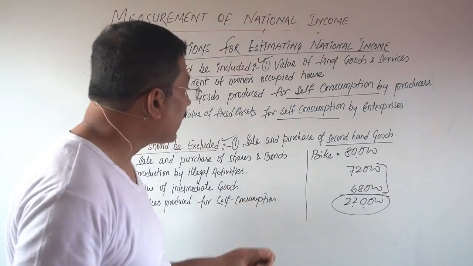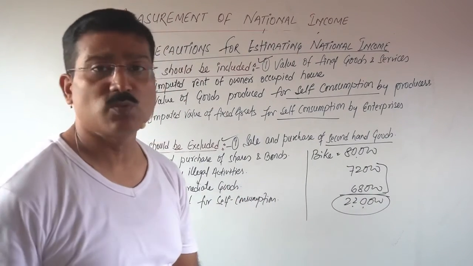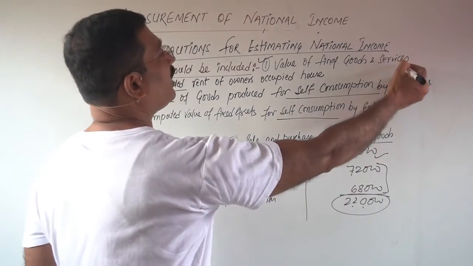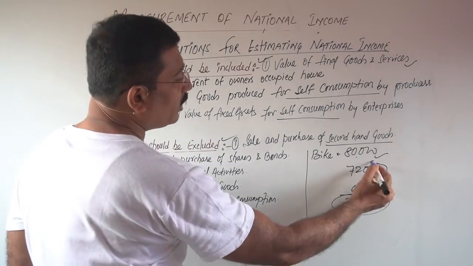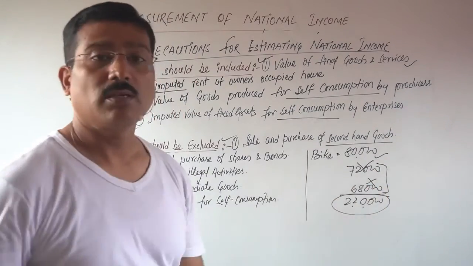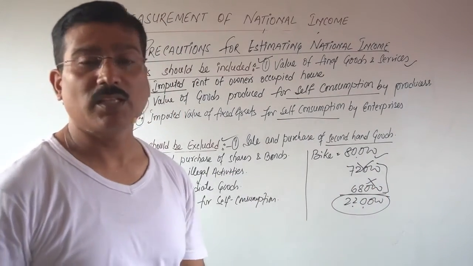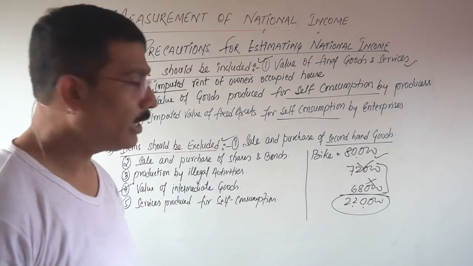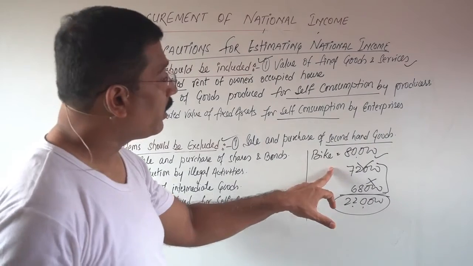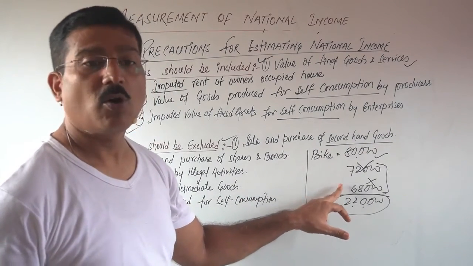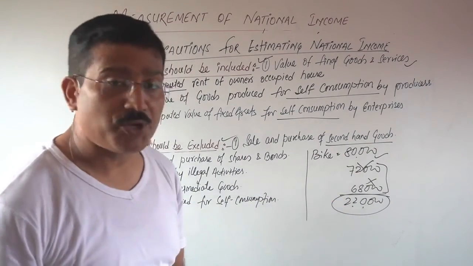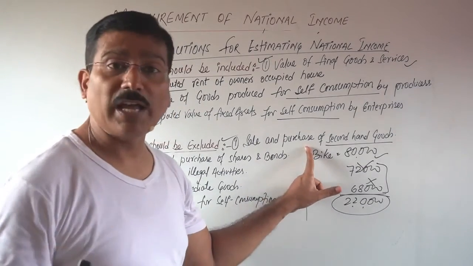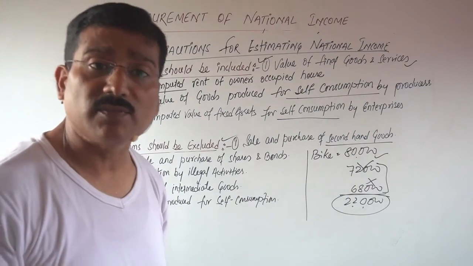The sale and purchase of second hand goods will not be considered, because once you have taken this 80,000 in the final value of goods and services, there is no need to take this amount in again. Otherwise, there will be a problem of double counting. No doubts? Clear? But again, the broker who is charging some commission after selling the bike, that commission will be included here. Why? Actually, he is rendering services.